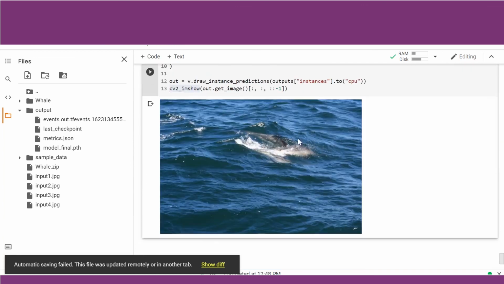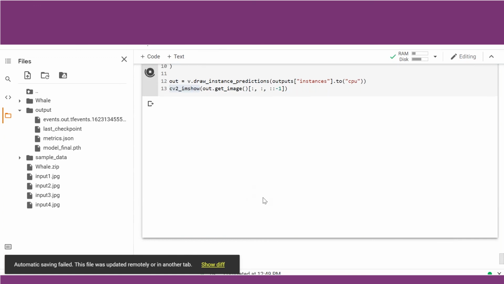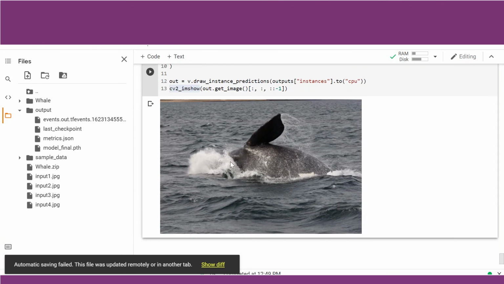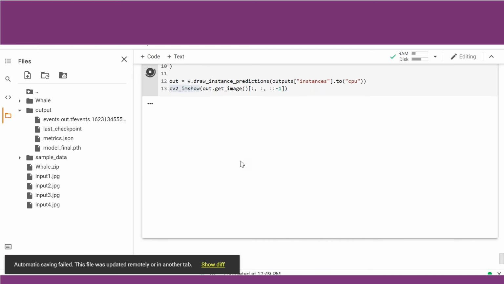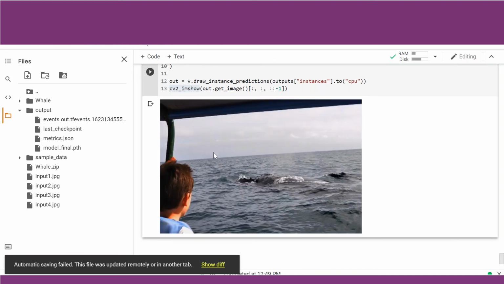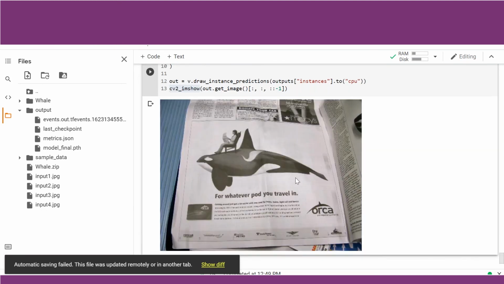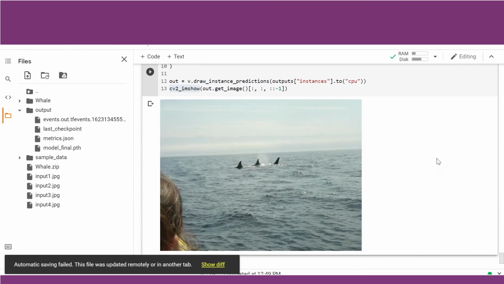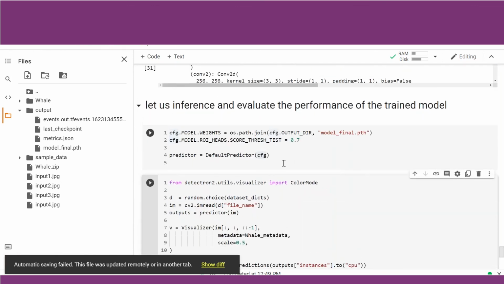If you check now, it has not been able to detect the whale here. Why? Because its probability may have been less than 0.7. It has not detected it. This means we have further scope to train our model or improve our model. Let us run some other image. So randomly it will choose another image. It has not detected this image also. So the model is not doing well. Let us see where it will start detecting. Here also it has not detected the image. So it seems like it is not able to detect any of the images.